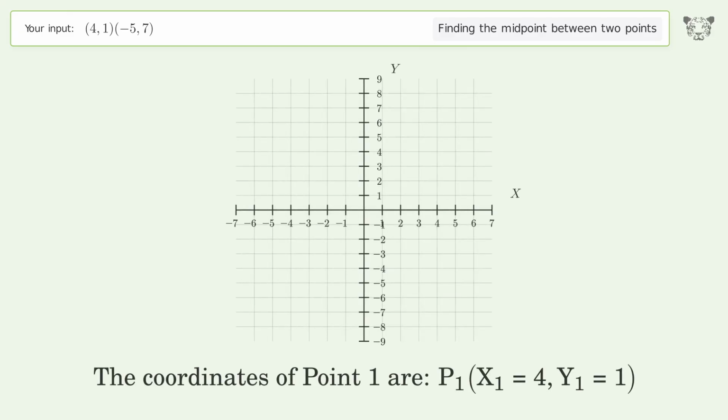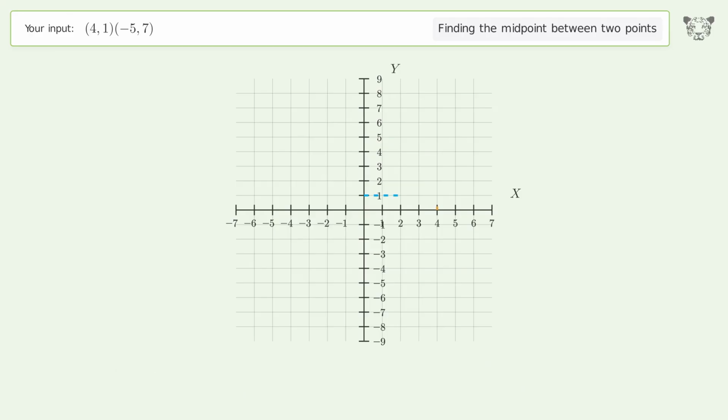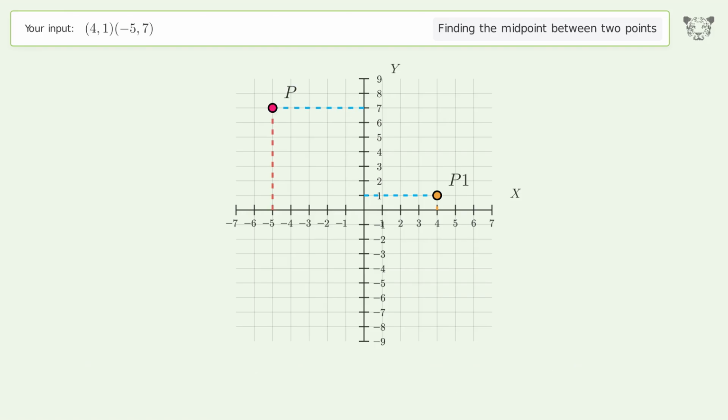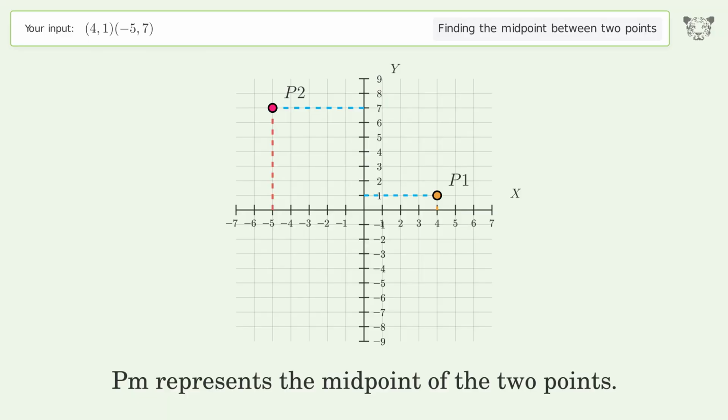The coordinates of point 1 are x1 equals 4, y1 equals 1. The coordinates of point 2 are x2 equals negative 5, y2 equals 7. PM represents the midpoint of the 2 points.